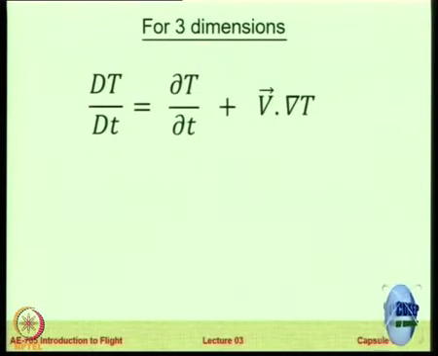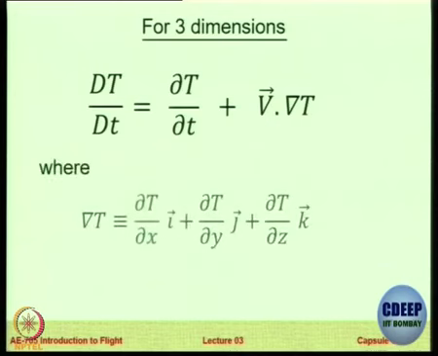But now v will become the v vector dot del T, where del T will be partial derivative of T with x into i plus T with y into j plus T with z into k. So extending the dimensions, it becomes partial derivative of temperature with time plus v dot del T.